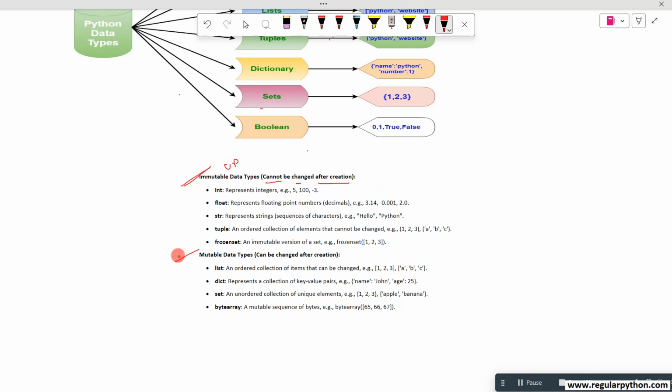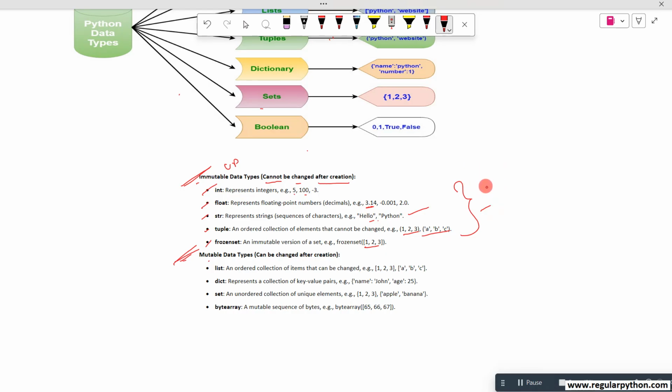If you want to modify the data after creation, then you have to select the mutable data types. In the immutable group, you see integer, float, string, tuple, and frozen set; you can't update them after creation. For example, 510, float values which are fractional values, strings which are a group of characters, tuple data like 1, 2, 3, ABC, and frozen set. This data you cannot change after creation.